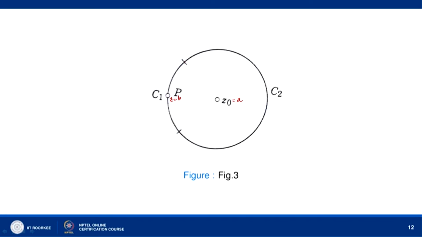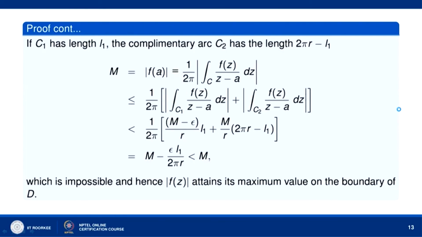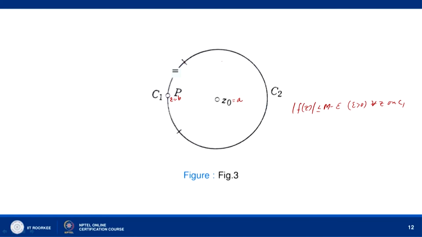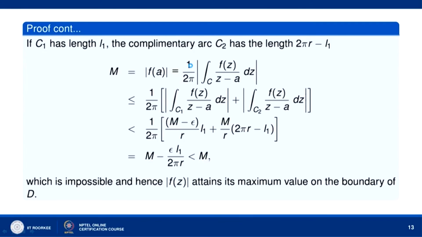We are taking the curve C with center at A. So, z naught in this figure is actually A, and the arc C1 of the circle C contains the point B, and mod of f(z) is less than or equal to M minus epsilon, where epsilon is greater than 0, for all z on C1. Now, let us say C1 has length L1; the complementary arc C2 then will have length 2 pi r minus L1.